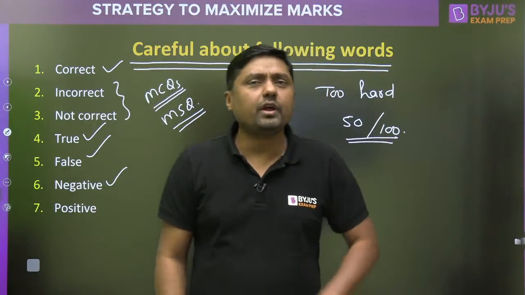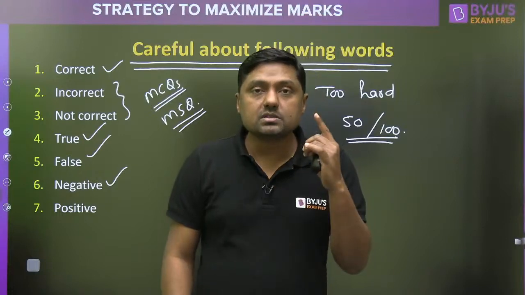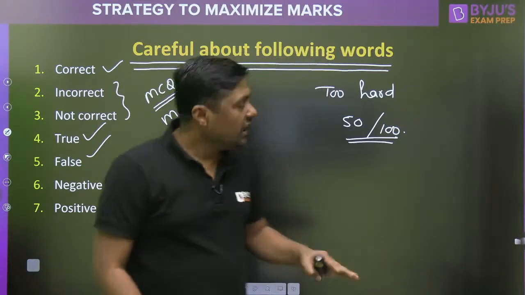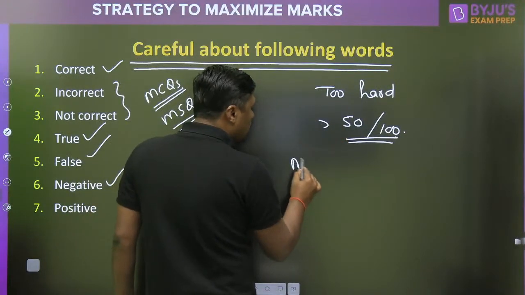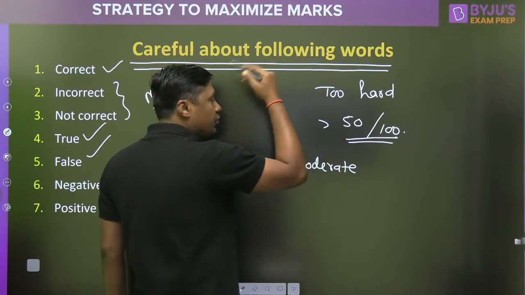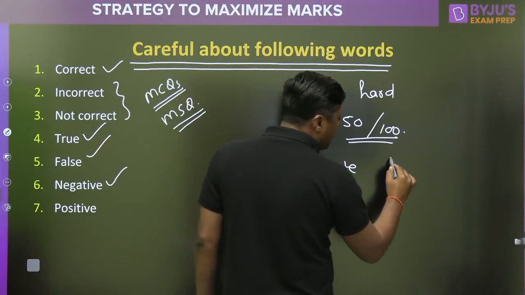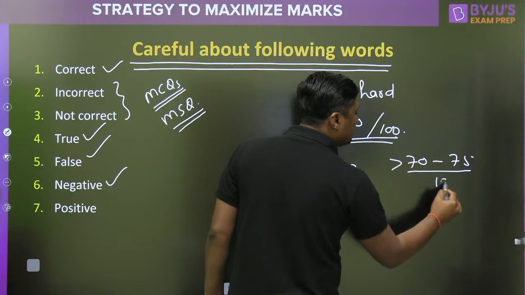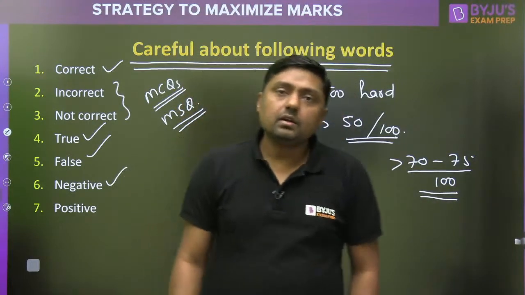Sometimes we get a very hard paper, but you have to decide in the exam hall whether the paper is easy, moderate, or very tough. If it is tough, greater than 50 marks. Normally we get a moderate paper. For example, in 2012, it was very, very tough. In a moderate paper, if we are able to get 70 to 75 marks out of 100, then it is enough, right?